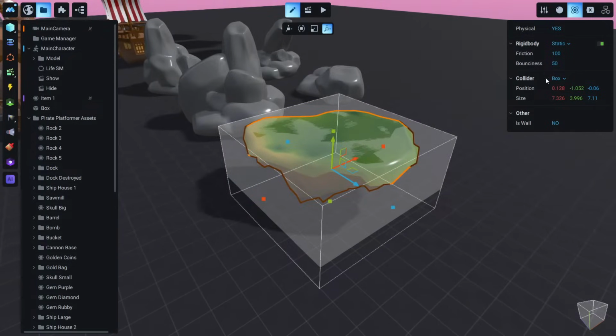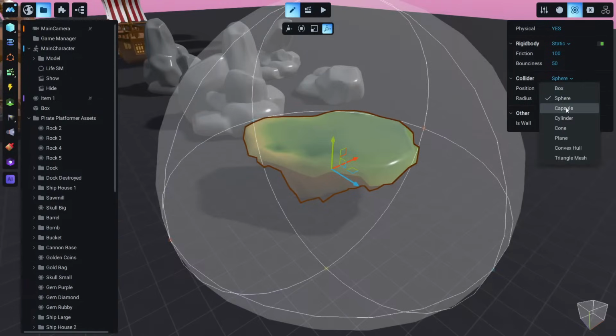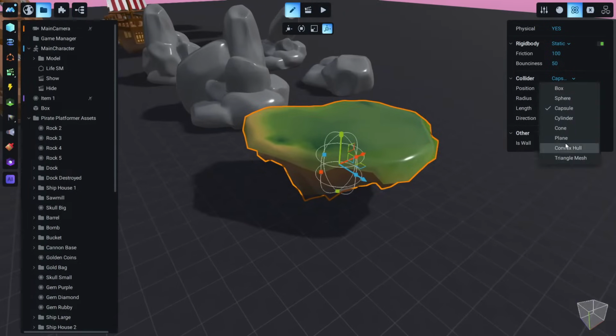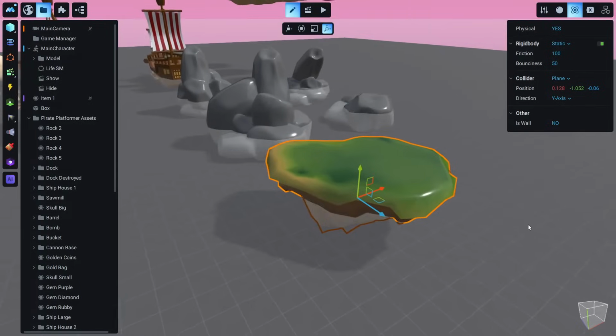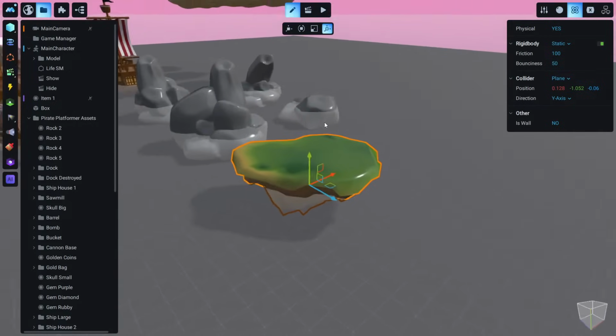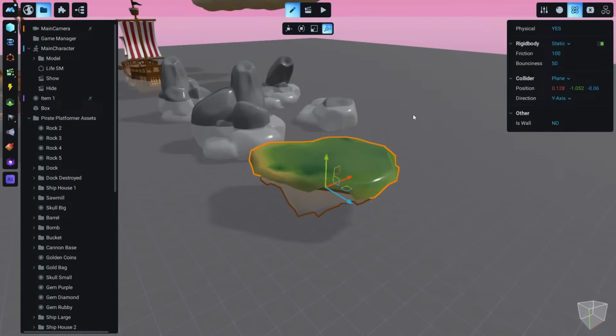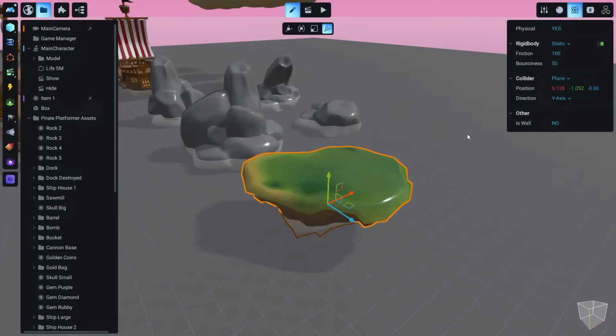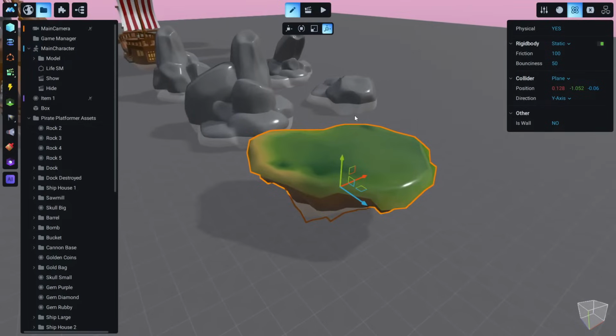You see there are different colliders. Right now it is a box. We can set it to sphere, or we can set it to a capsule, or anything from this that fits your shape better. And a very interesting and very useful one, in my opinion, is this plane, which, according to which axis you have, covers the entire map. So if you want to prevent the player from going totally in one direction, you can prevent it like this, or it is very useful when you create, for example, a death collider and you want our character not to be able to go under or over a specific height.